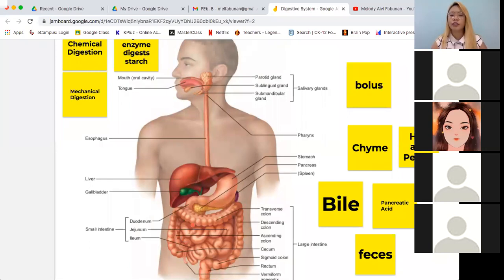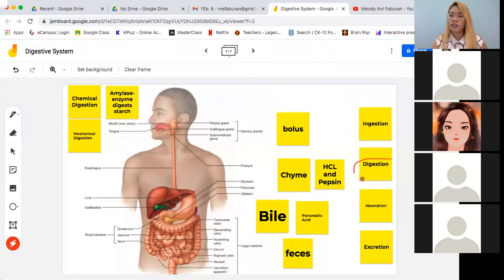Okay, so after the duodenum, tapos na yung digestion process. So the digestion process happens in the mouth, it happens in the stomach, and it also happens in the small intestine, specifically in the duodenum. Okay, so yun na yung end of digestion. So when we say digestion kasi, ibig sabihin, kino-convert natin the food that we are eating into something na kayang i-absorb ng katawan natin. So yung kinain mong pandesal, hindi naman siya kasya dun sa mga veins and arteries mo. Hindi naman siya kayang i-absorb ng katawan mo.